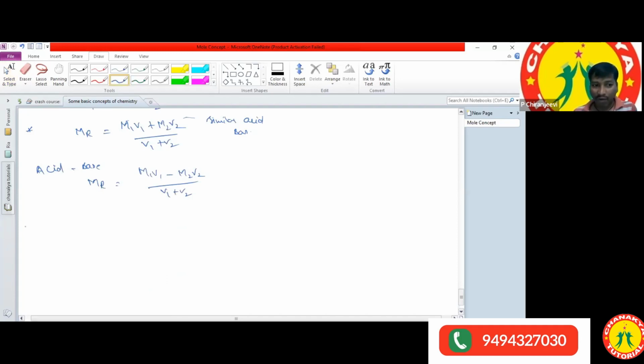And what is the other formula we are using? Here, the molarity and density relation formula. Molarity is equal to X percentage, where X is nothing but weight by weight percentage, into density into 10, divided by the molecular weight of the solute. So this is the formula we are using for the density and molarity relation. So we have different formulas, and all these different formulas we are using.